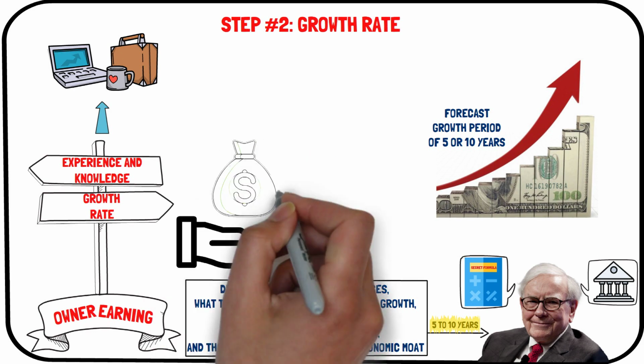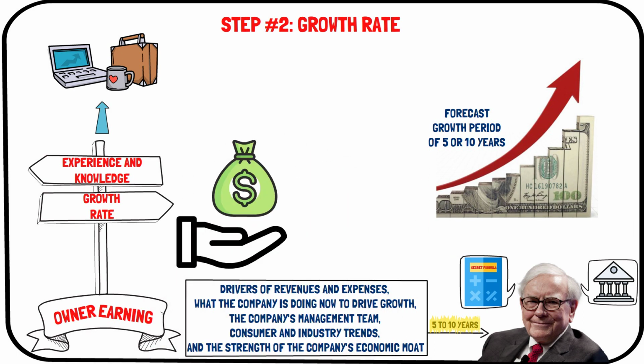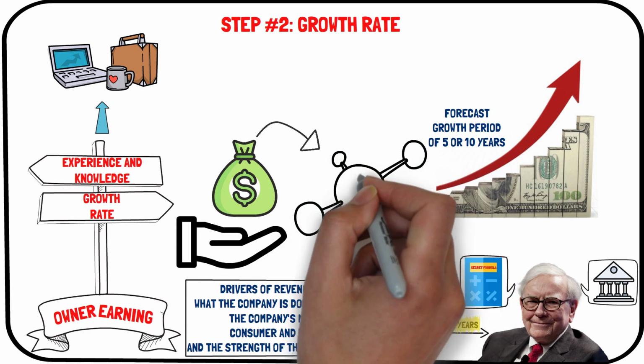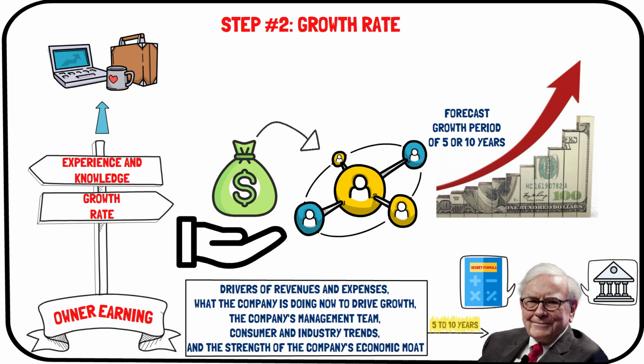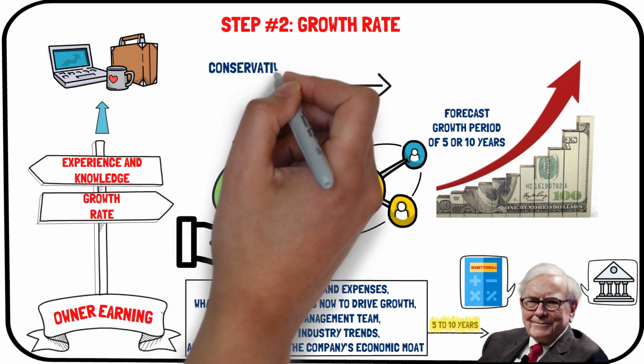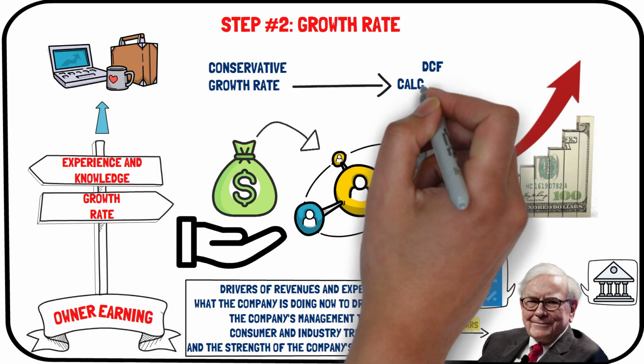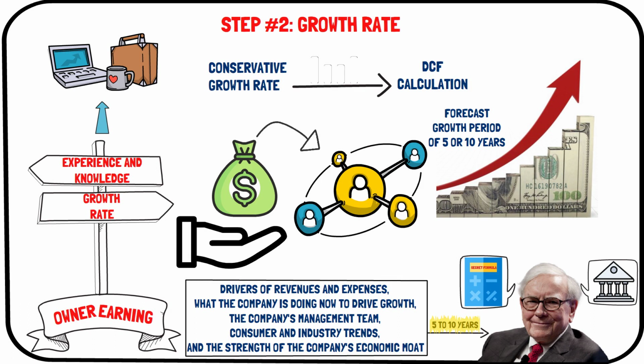For investors who do not have this level of competence within a particular industry and/or company, the best option is to just be conservative and to focus on simple businesses that you can understand. Most likely, if you apply a conservative growth rate to your DCF calculation, your intrinsic value calculation will not be far off, especially after you apply an appropriate margin of safety, but more on that later.